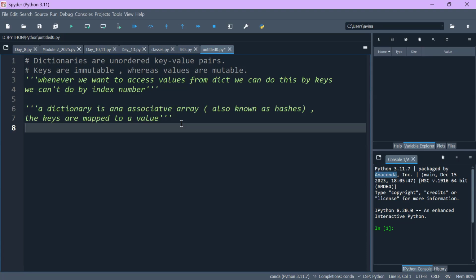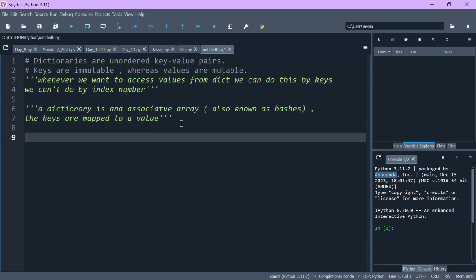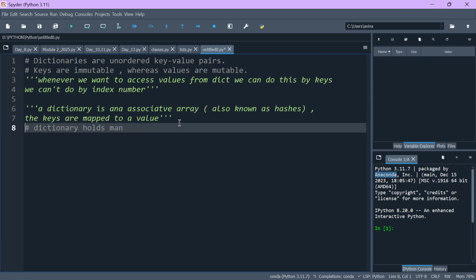And the next point is the values. Again, it can be anything. Dictionary holds many data types. Many data types means different data types.